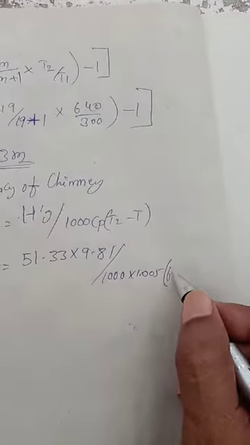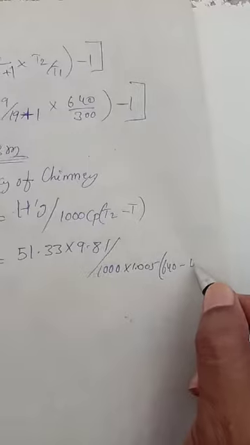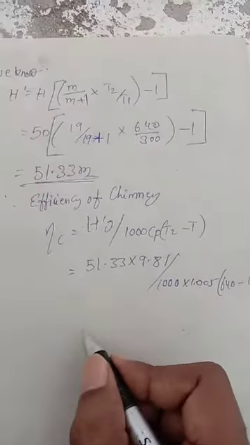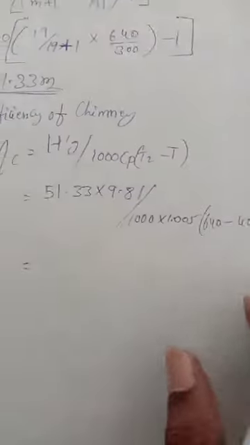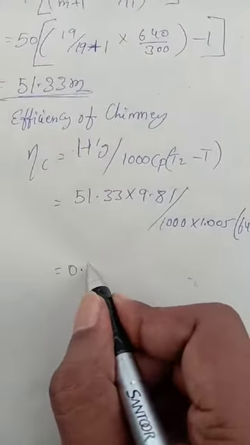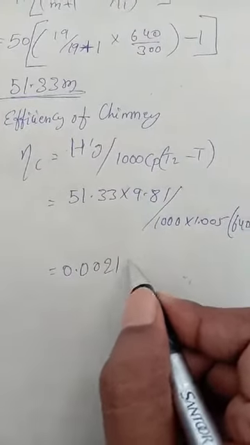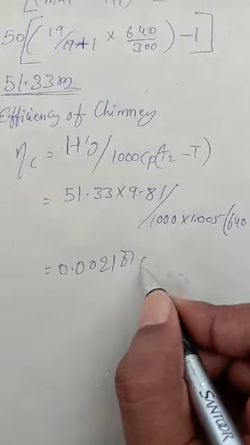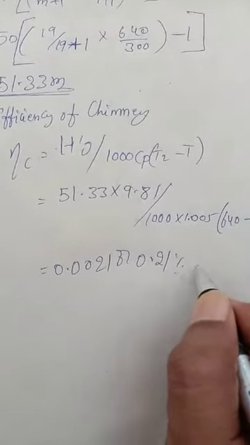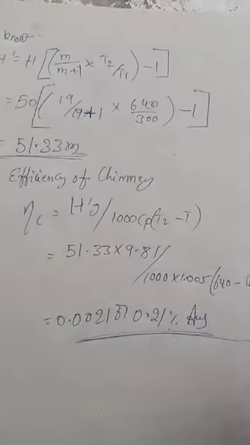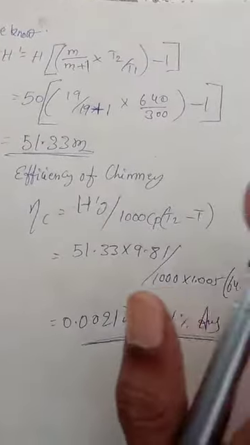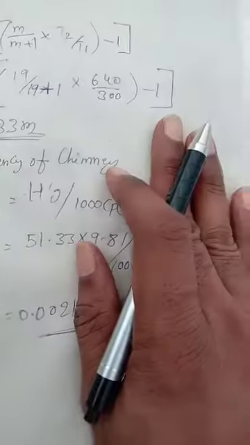T2 is given 640, T is also given 400. Then calculate this value, and you get the efficiency of the chimney equal to 0.21%.